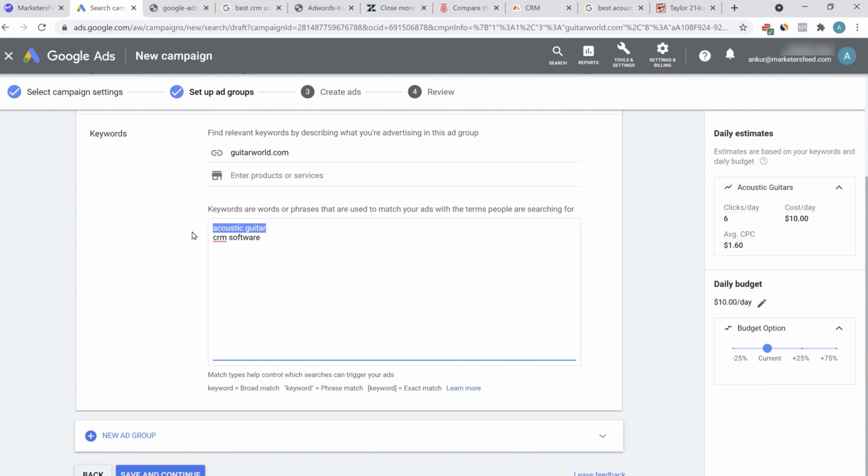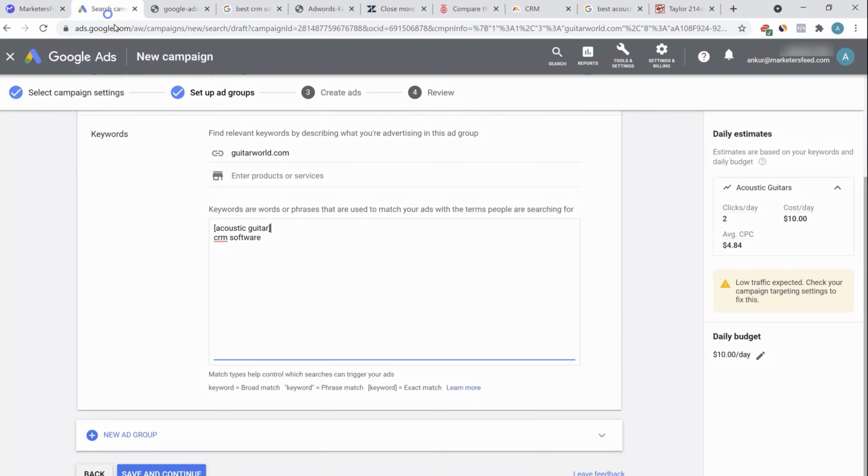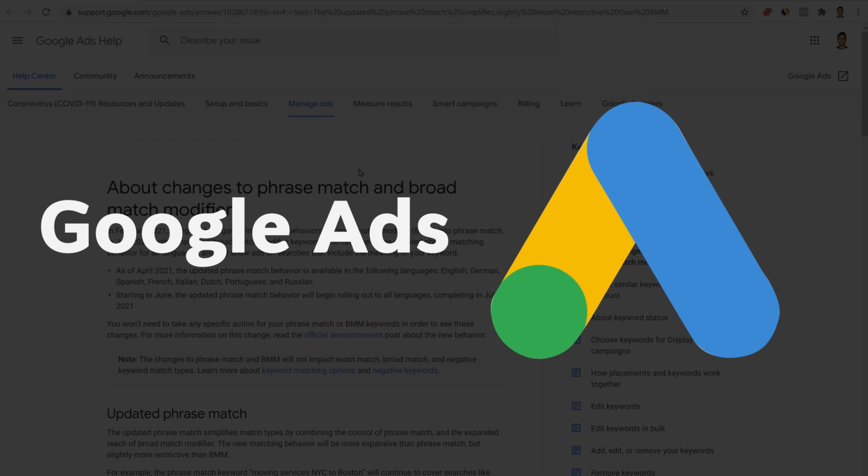So I usually don't recommend broad match for people who are just starting out. Rather, we start with the exact match keywords because those give the best result. Because if someone is searching for CRM, best CRM software, then your ad might have a better intent. Also, one big change is going to come in Google Ads.